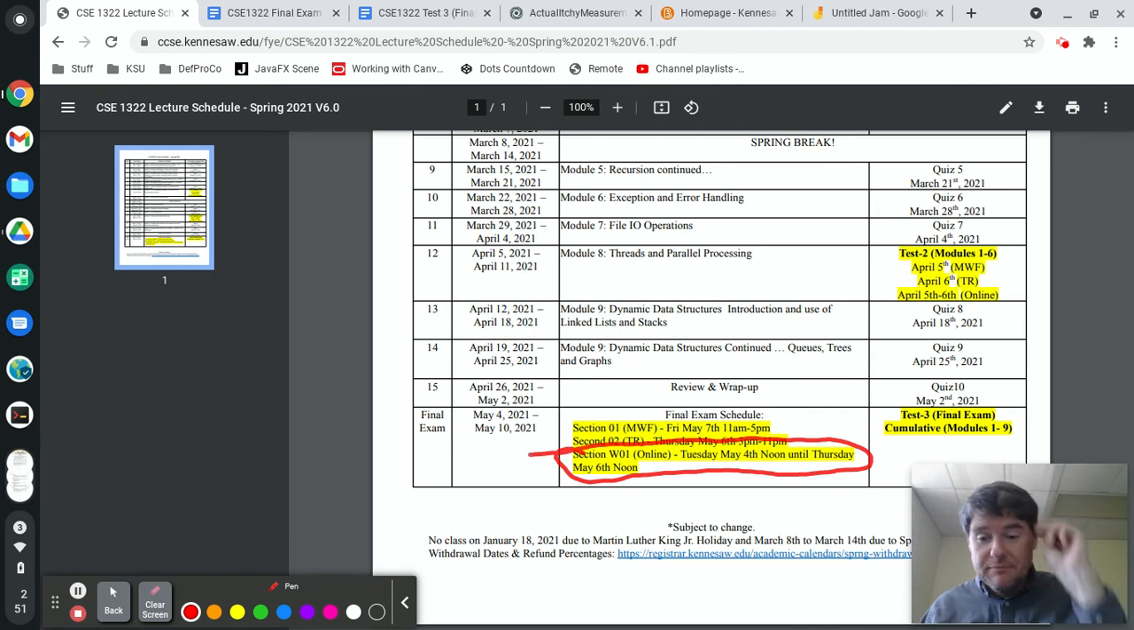Tuesday, May 4th from noon until Thursday, May 6th, noon, not midnight, noon. You must take the exam between Tuesday at noon and Thursday at noon. That does give you 2 overnight periods when you can take it, Tuesday night and Wednesday night, but you must have it completed, or you must start it by noon on Thursday.